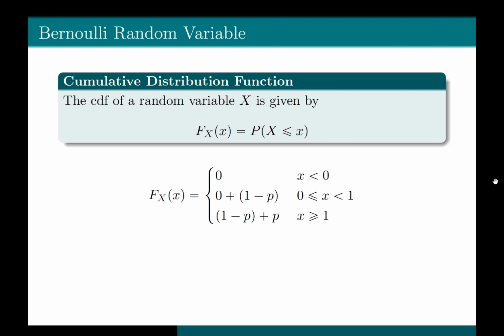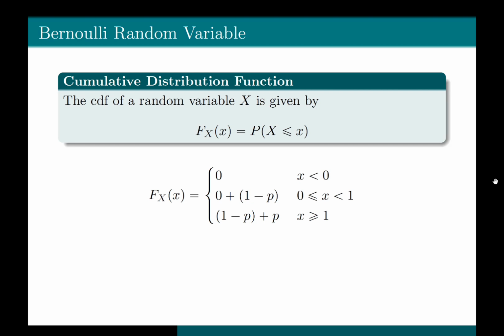And now you know that at every other point except 0, the probability of the random variable is 0. At the point 0, the probability of this Bernoulli random variable is 1 minus p. Therefore, if you take any point between closed bracket 0 and open bracket 1, the CDF at that point would be 1 minus p.